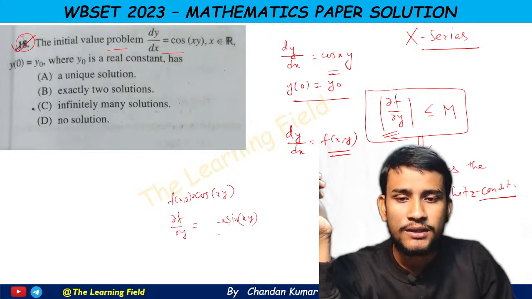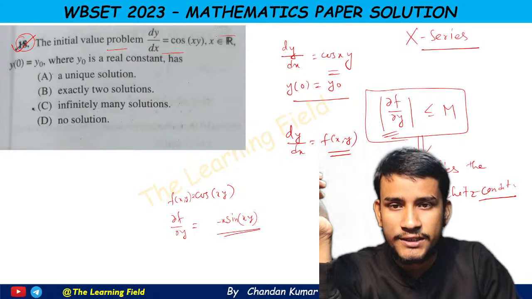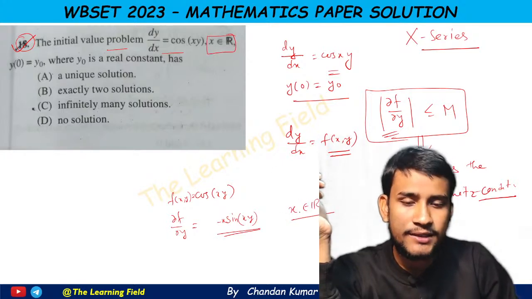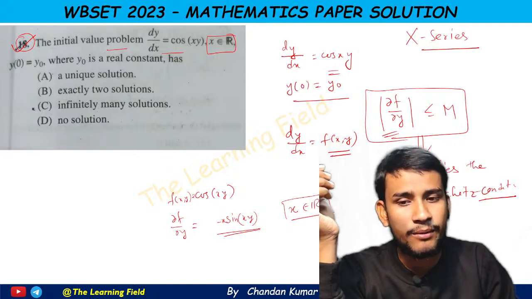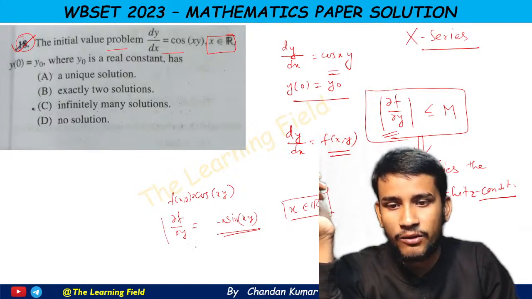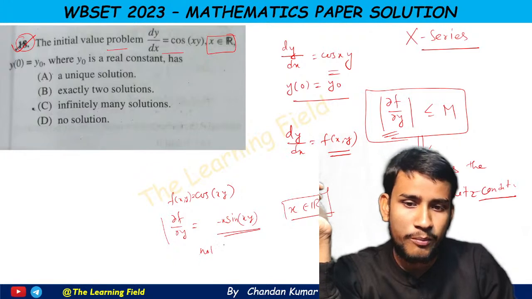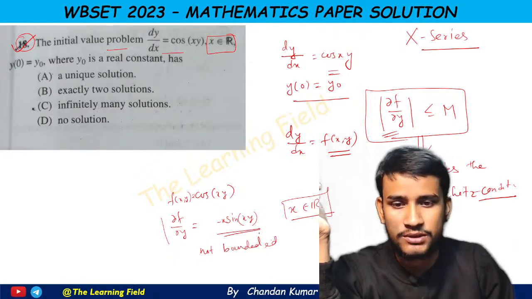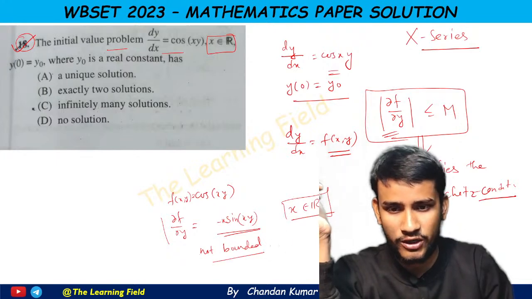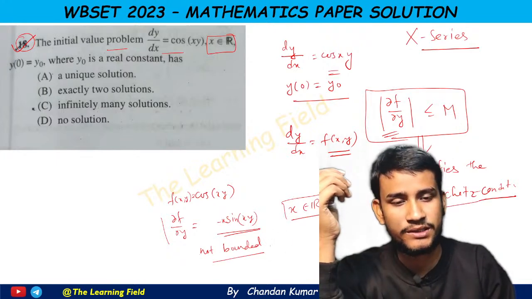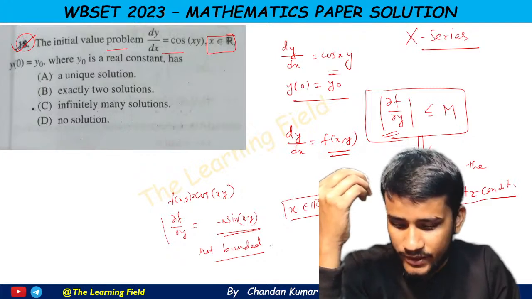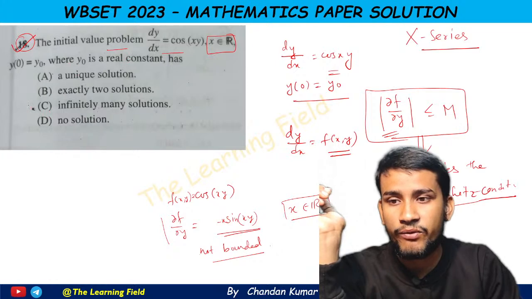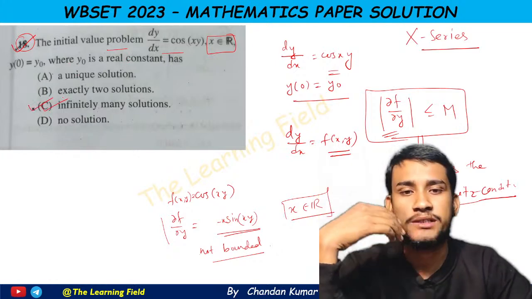Now this is not bounded because x belongs to R, that means x can take any real value. So del f/del y is not bounded, and so f does not satisfy the Lipschitz condition. If it does not satisfy the Lipschitz condition, then this initial value problem has infinitely many solutions. Option C is correct here.